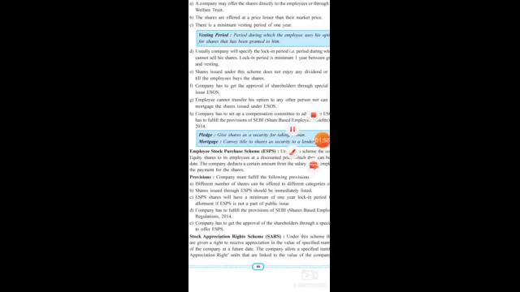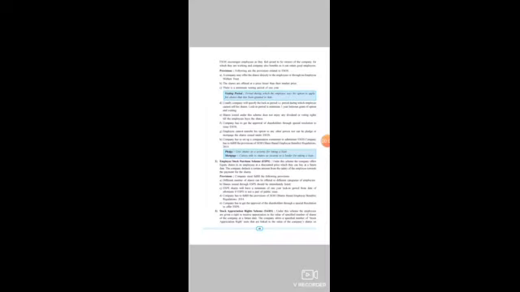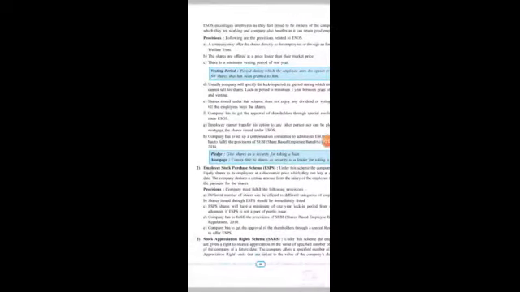Is that clear? Now let us understand the third method, that is Stock Appreciation Rights Scheme, SARS. Under this scheme, students, the company will be giving a future date to the employees who opt for this scheme. I'll give you one example.